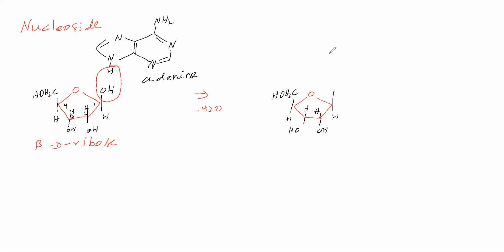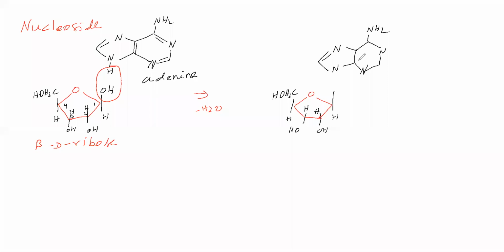Then the adenine base part: here N, here N, here NH2, here N, here N we have written.